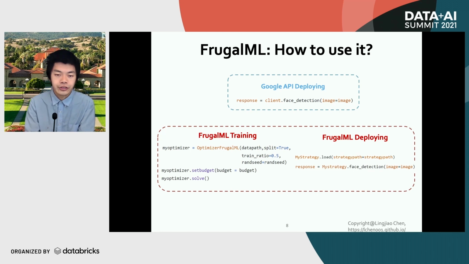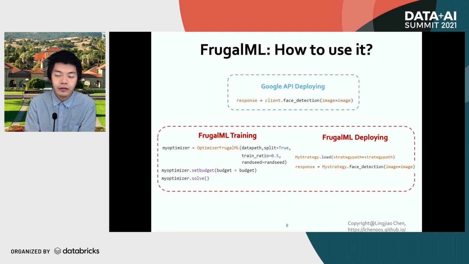To the real users, those things are essentially a black box. Then how should a user actually use this in practice? Actually, the usage of FrugalML would be very similar to the usage of a real commercial API. Let's take face detection as one example. If you want to use the Google API for face detection, you basically invoke a Google client and then call the function face detection on a particular image, and then that's it.